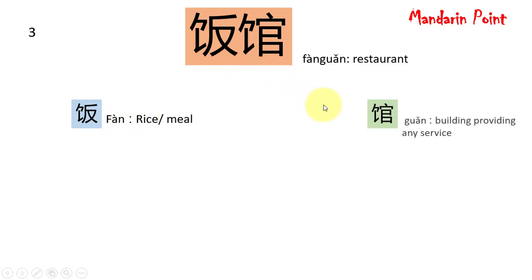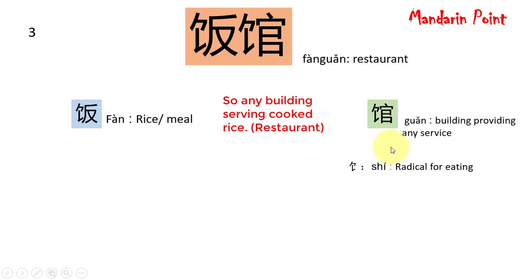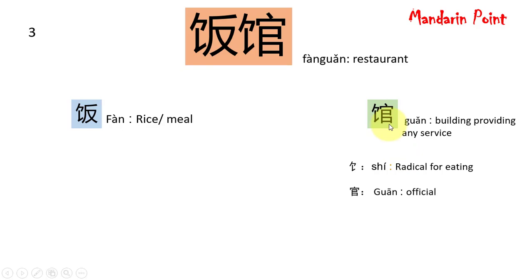The next noun is fanguan. Fanguan meaning restaurant. Let's simplify them. On left side we have this fan meaning cooked rice or meal, while on right side we have this guan which means any building provide any kind of services. We can simplify them further. On left side of this guan is shi, which is a radical for eating, while on the right side of this guan is guan, which means an official or public servant.